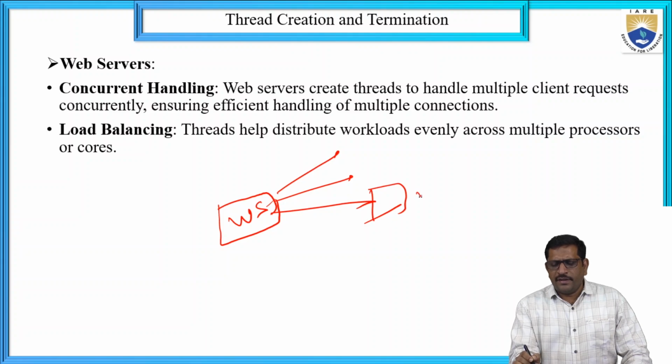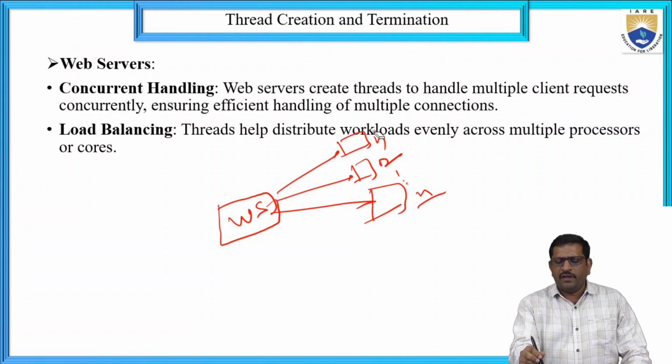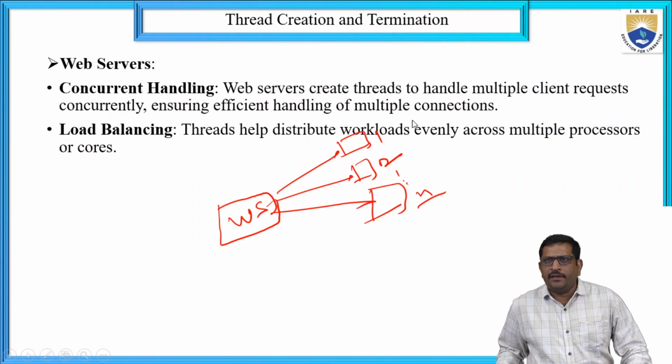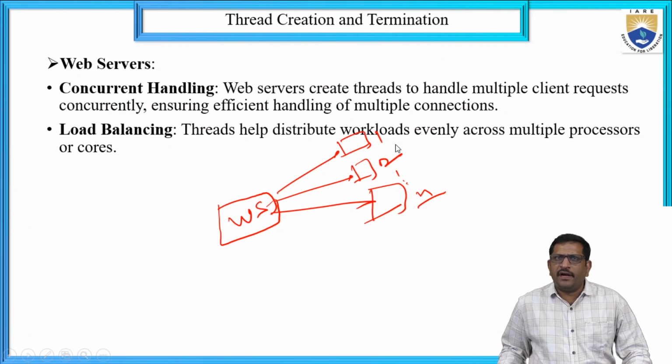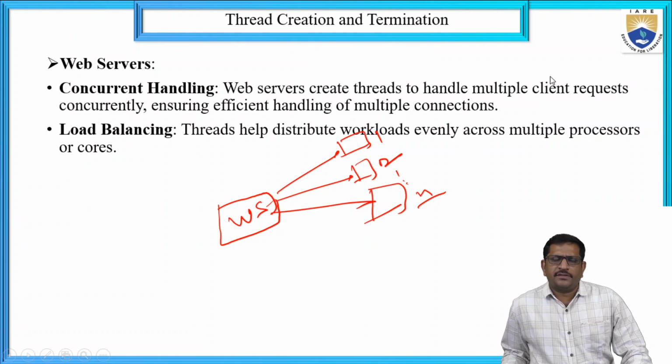Here there are n number of devices, device 1, device 2, up to device n. Now we can handle n number of devices. So that is concurrent handling. Multiple client requests at a time we can access, ensuring efficient handling of multiple connections.